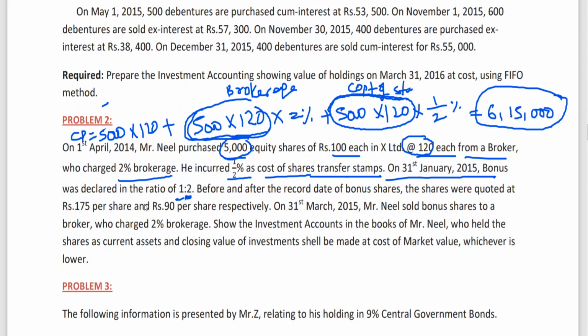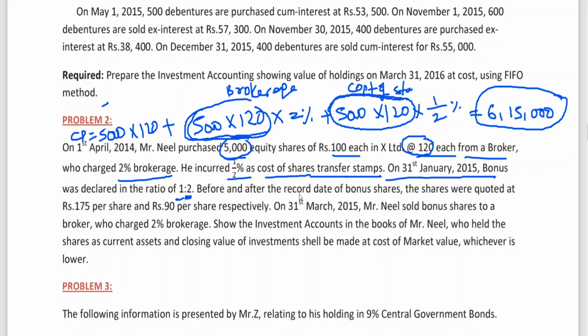Bonus won't be more than the number of shares which you are holding; that you can take for granted. So please remember, 1:2 means for every 2 shares 1 bonus share. How many shares has he purchased? 5,000. So for 5,000, it is coming to 2,500 bonus shares.